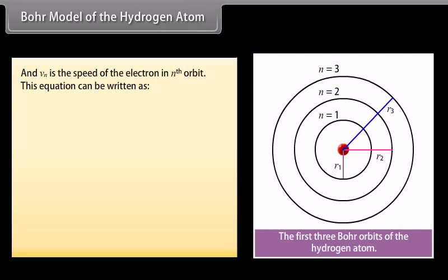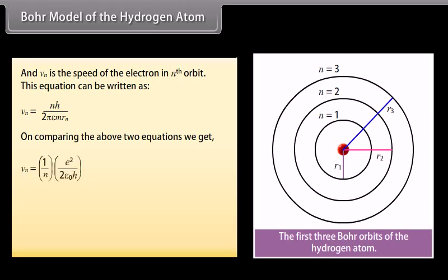This equation can be written as vn equals nh upon 2 pi m rn. On comparing the above two equations, we get the expression of velocity and radius of the nth orbit. vn equals 1 upon n multiplied by e square upon 2 epsilon naught h, and rn equals n square multiplied by h square epsilon naught upon pi m e square, which equals n square a naught, where a naught is equal to 0.529 angstrom.